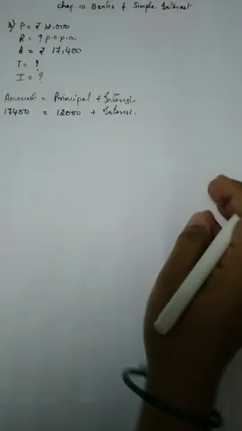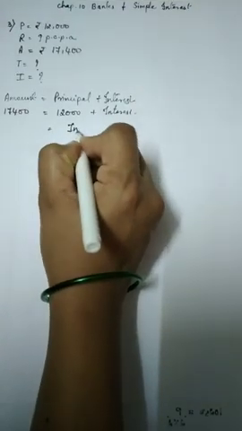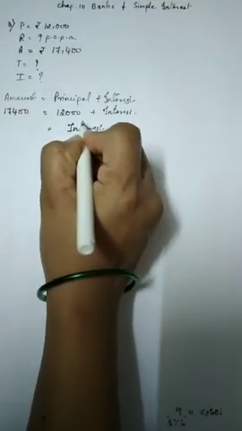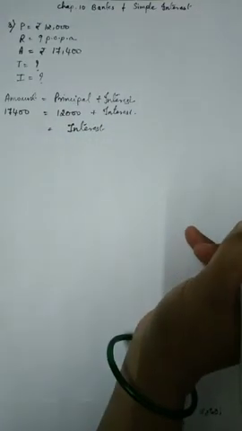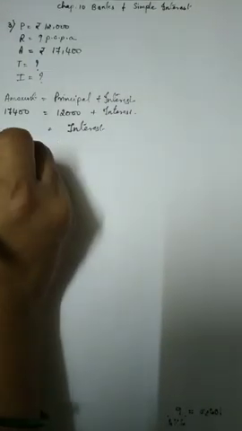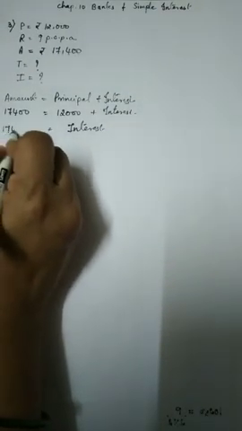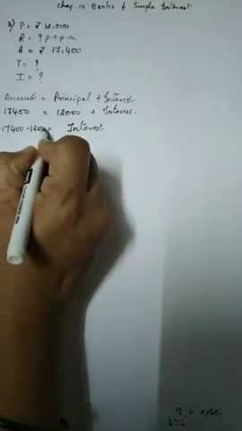Here we are doing it by formula. So if you want to know the interest, keep interest on one side and shift plus 12,000 to the other side. So I'm shifting 12,000 to the left hand side. Here my number is 17,400 minus 12,000.